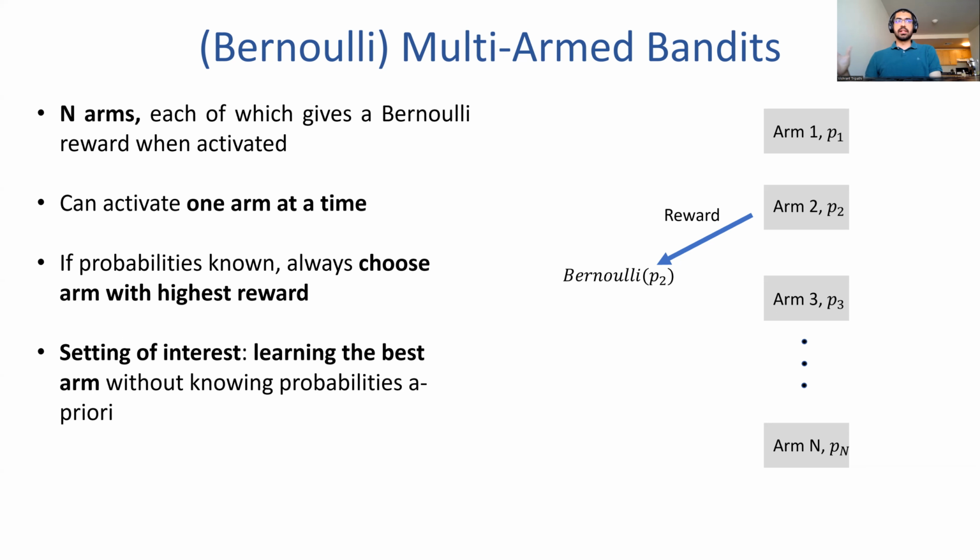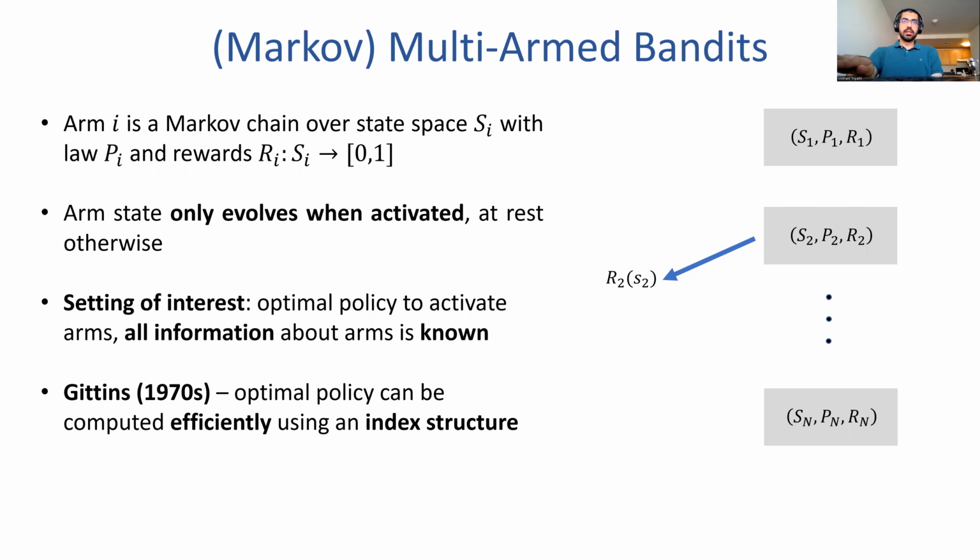What we will look at is a slightly different form of multi-arm bandits. The simplest form of these multi-arm bandits is Markov multi-arm bandits. And here, instead of having a Bernoulli arm, each arm is instead a Markov chain. And the arm evolves on a state space S based on a probability law P and returns rewards which map the state to a reward. And the most interesting part of the Markov multi-arm bandits is that when a particular arm is activated or pulled, it evolves according to this Markov law. And when it is not pulled, it remains at rest. So the state does not change.